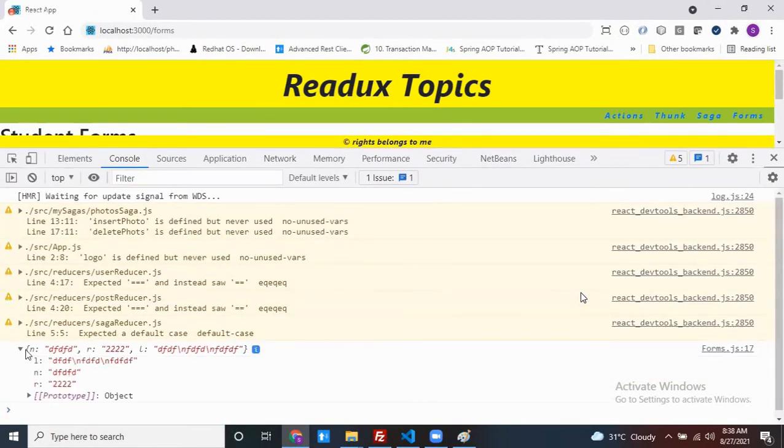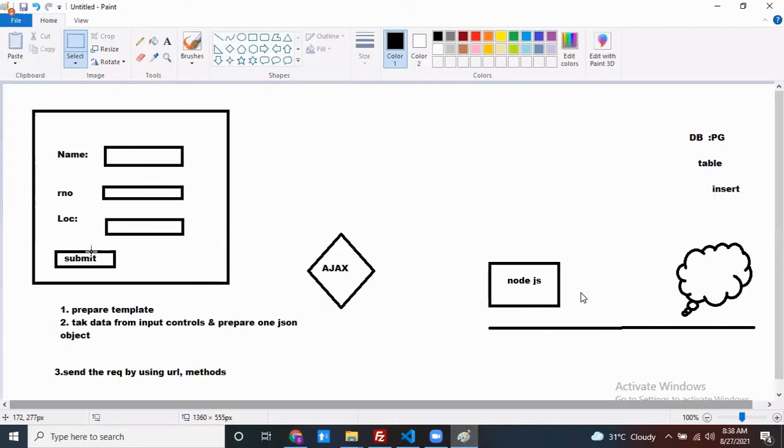This data, at the time of clicking on the submit button, I have the data. You have to give this data to my server call.js. It's a shared one. That is going to communicate with my Node.js. From here, you are sending the request, and this is going to communicate with your DB.